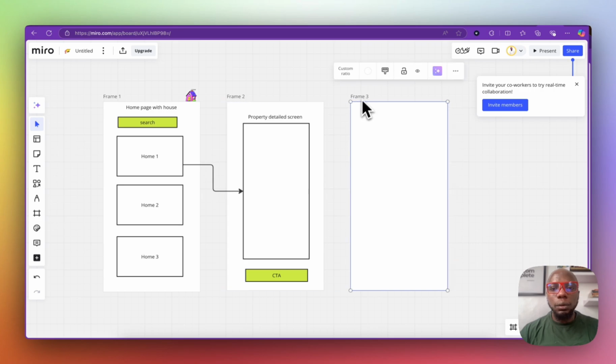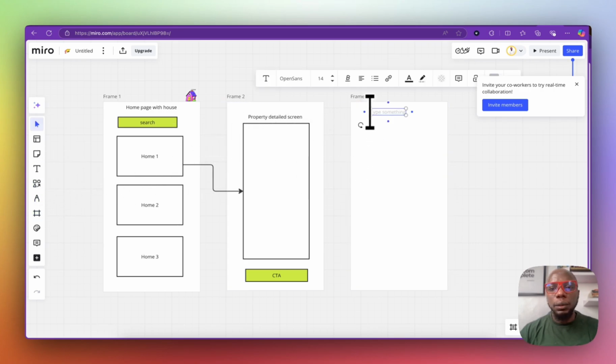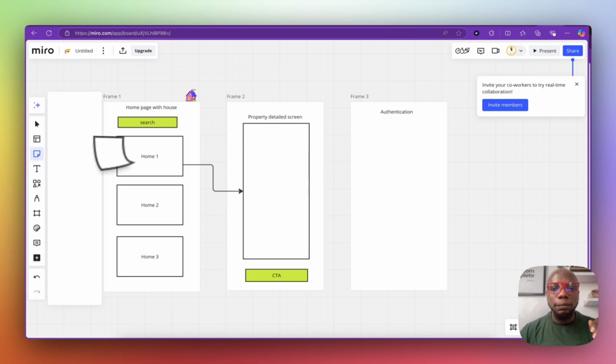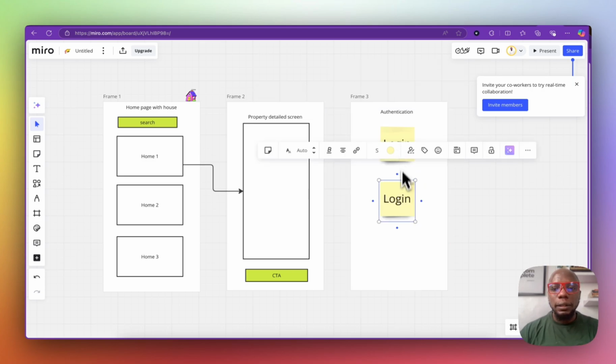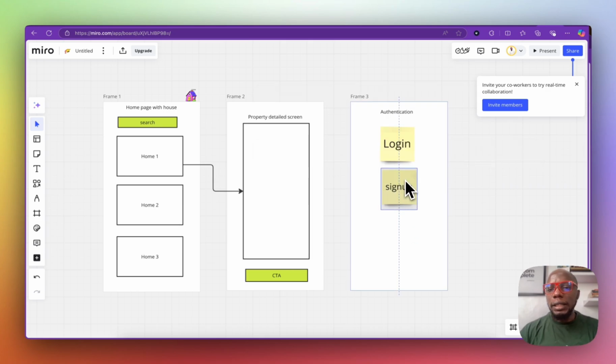So you need a screen for authentication. This is going to cover your login and your sign up screen. In here, this is where you're going to have your login and your sign up. Your login and your sign up can be on the same page. It doesn't have to be on different pages entirely, right? So we have login and sign up. So these are the major screens.